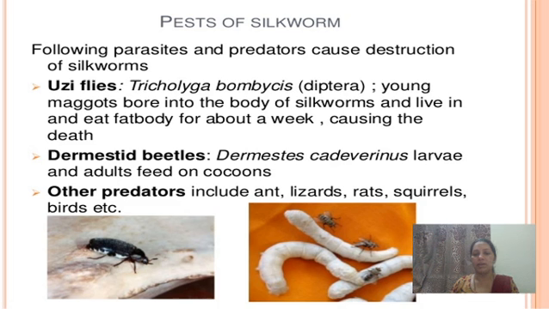Then domestic beetles also act as pests or predators, and other predators include ants, lizards, rats, squirrels and birds. The most important predator is the birds. Therefore precautions are taken so that birds, rats, squirrels and ants do not reach the silkworm larvae being reared. The stand used for rearing silkworms has well-watered ant wells, which prevent the entry of ants into the rearing stand.